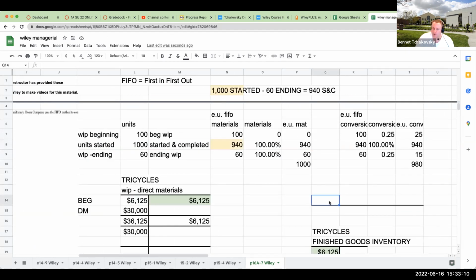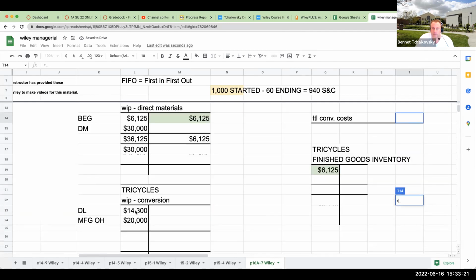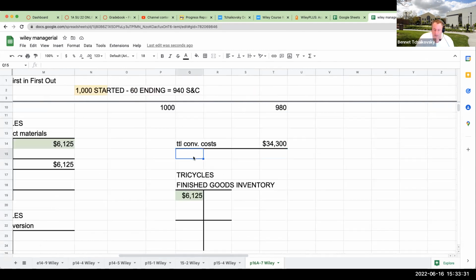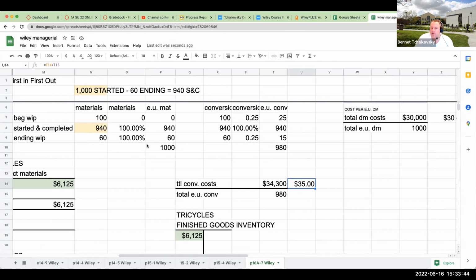Over here for my conversion costs, my total conversion costs were my direct labor plus my manufacturing overhead of 14,300, and then we have 20,000. So my total equivalent units for conversion is going to be 980. When I divide this through, I'm going to get $35 per unit. Now that we know what our cost per equivalent unit is, we can start moving product out.